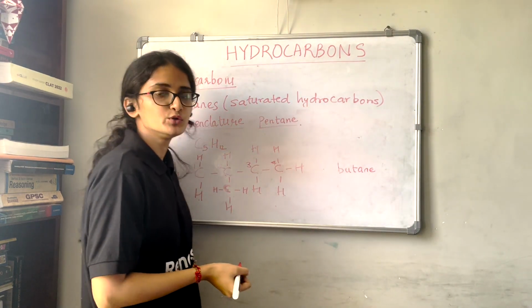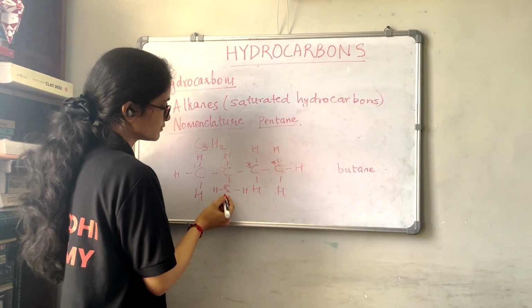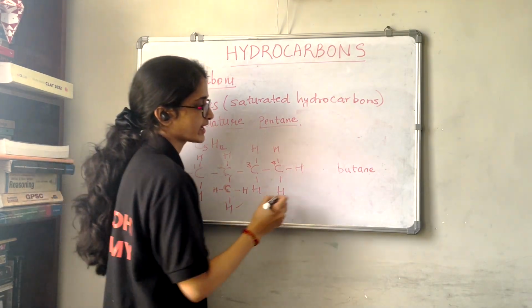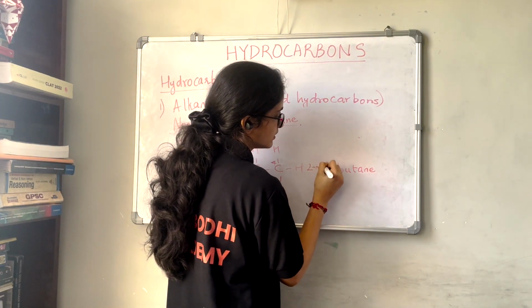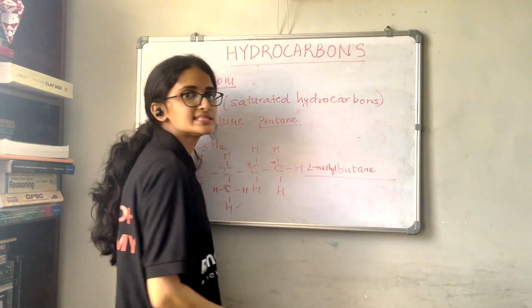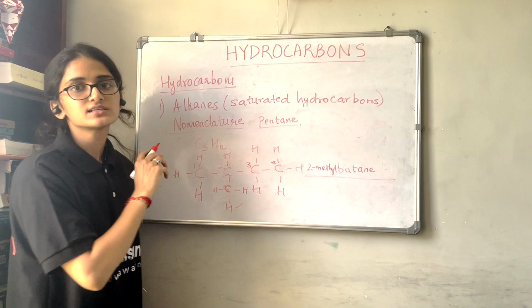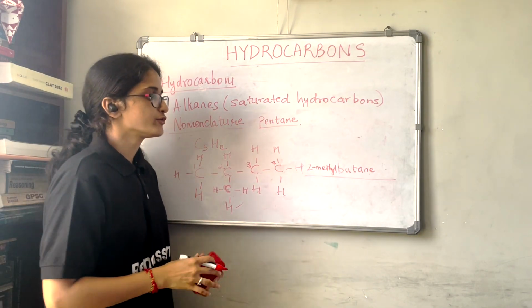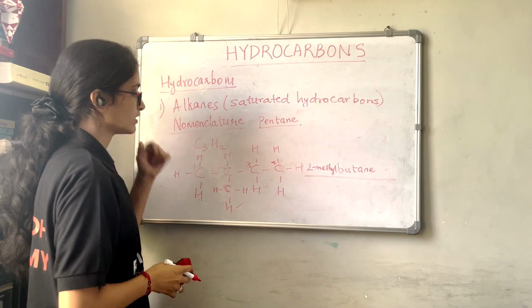Alkane name is butane. And at second position we have this CH3 group. CH3 is methyl. So we can write 2-methylbutane. So this is the IUPAC name of this branched carbon chain.